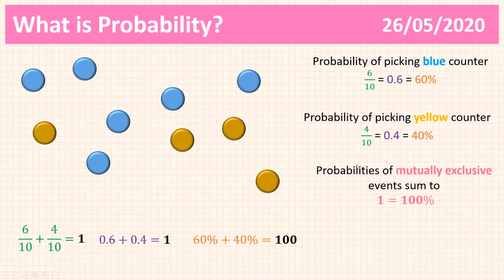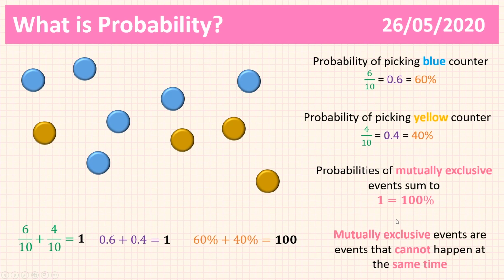Now, we've got another key word here that you may not have seen, which was mutually exclusive. Well, what does mutually exclusive mean? Mutually exclusive is a mathematical way of saying events that cannot happen at the same time. So, for example, it's impossible to get a head and a tail on a coin at the same time. So those events are mutually exclusive. It's impossible to roll a 3 and a 6 on a dice at the same time. The event of getting a 6 and the event of getting a 3 on a dice are mutually exclusive. Mutually exclusive events cannot happen at the same time.